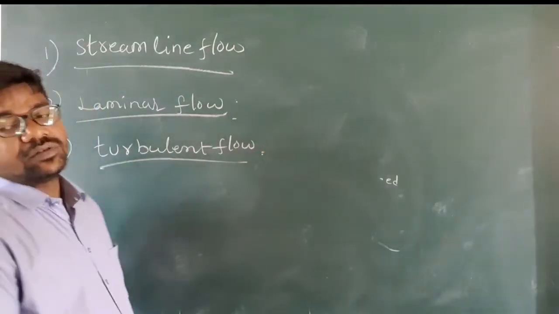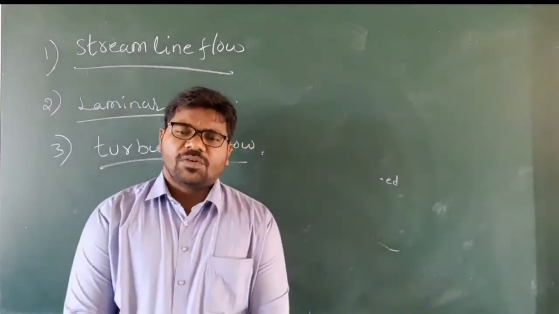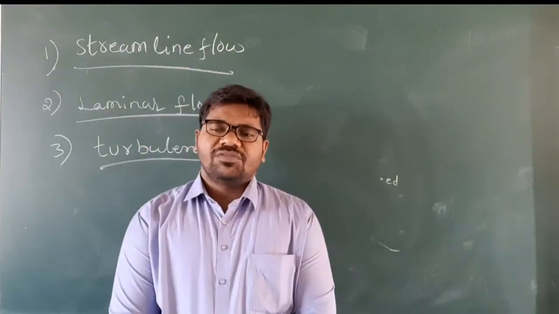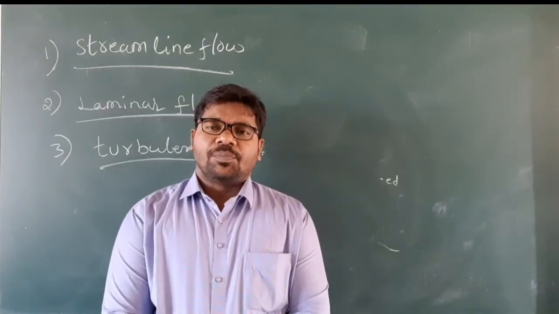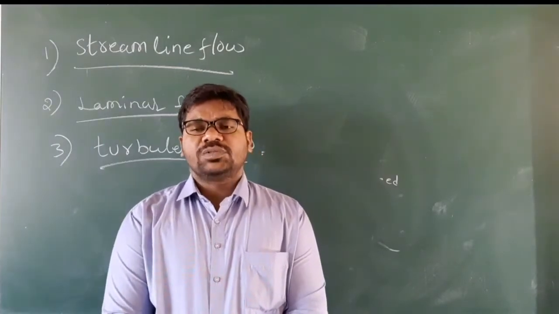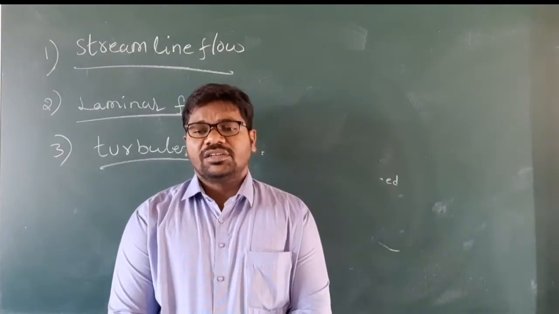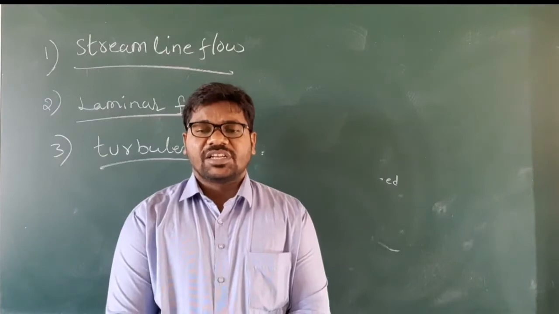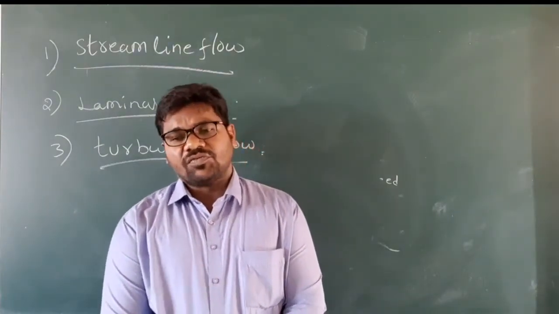Coming to turbulent flow: in rivers and canals, where the speed of water is quite high, or the boundary surfaces cause abrupt changes in the velocity of the fluid because of irregularities, such flow of liquid is called turbulent flow.